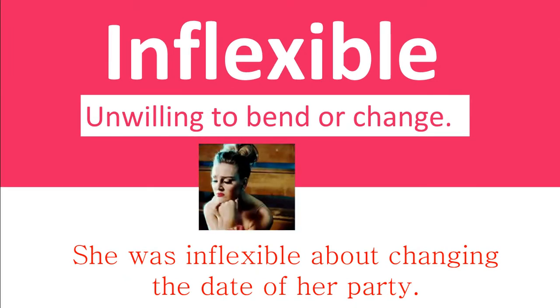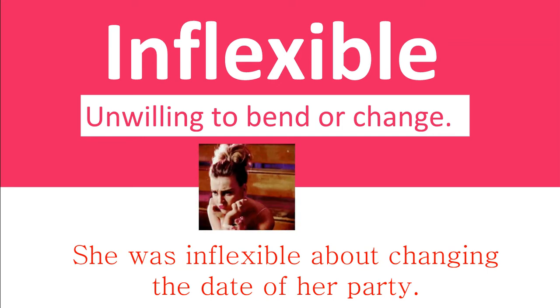The next word is inflexible. Inflexible is unwilling to bend or change. So the sentence I have is she was inflexible about changing the date of her party. So the other sentence was talking about being able to bend. You could also say that somebody is inflexible in that they cannot bend very well or easily. But also it can be applied to your personality. If you're unwilling to change something or you're not being very flexible about something, that's also related to your personality. So that's why it's a little bit different in this sentence.